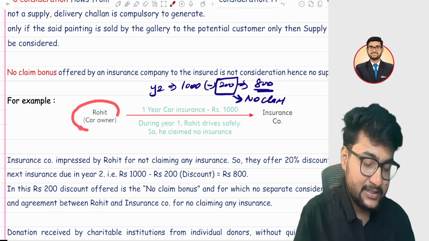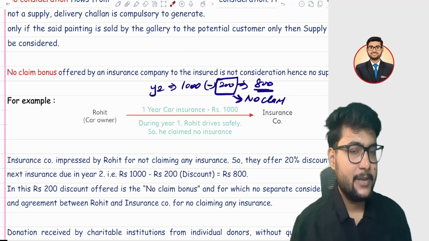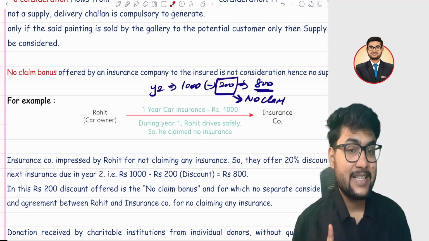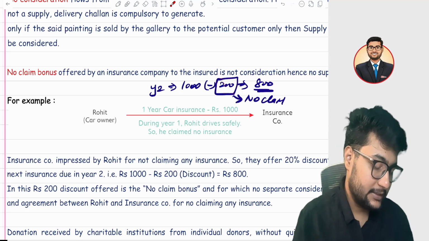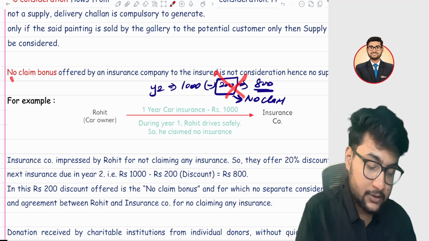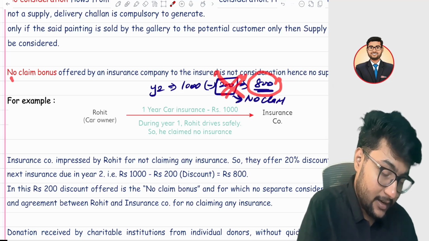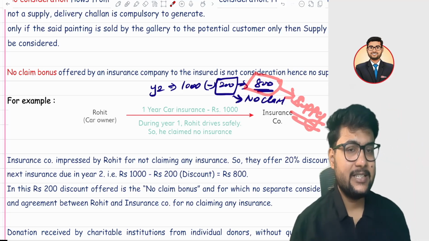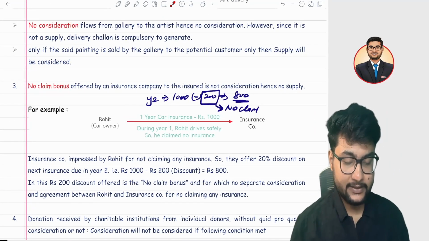My car did not get damaged, and because of that I didn't make any insurance claim. So that 200 is not considered as a consideration. Only the GST will be applicable on the 800 amount. Only that amount will be considered as a supply. I hope it is clear.